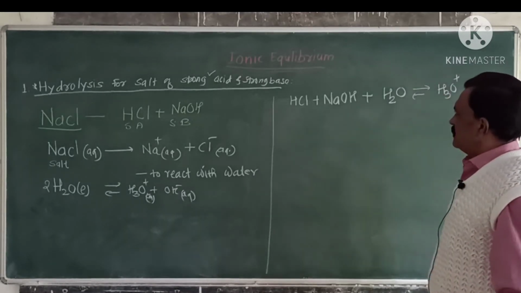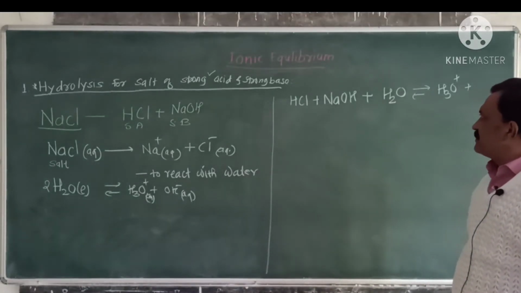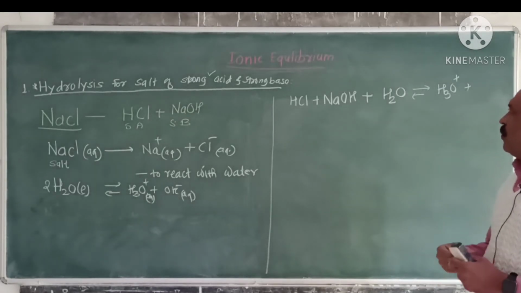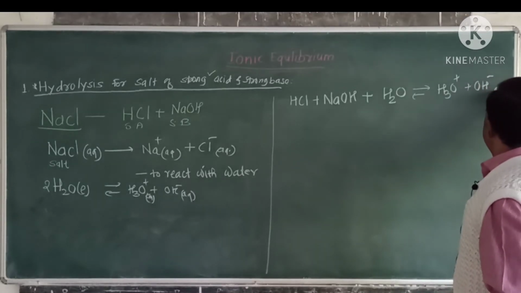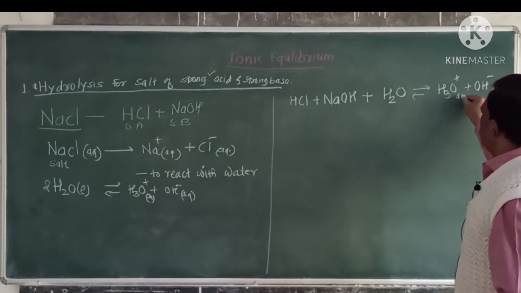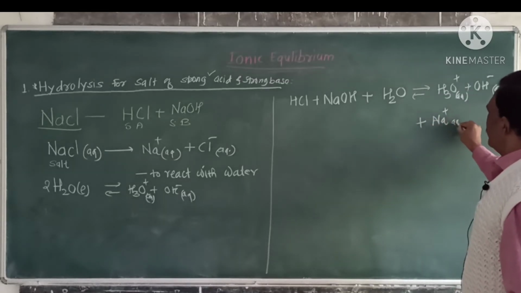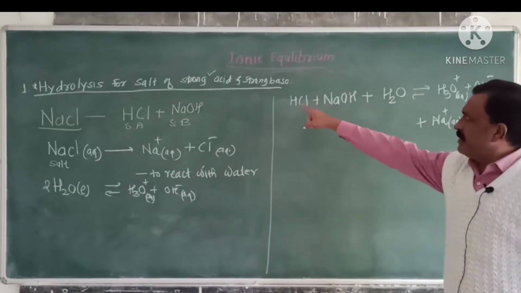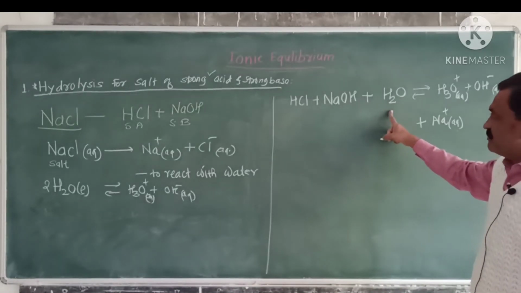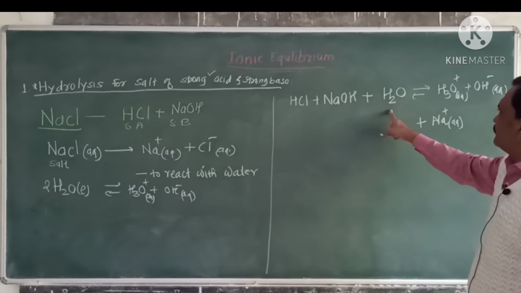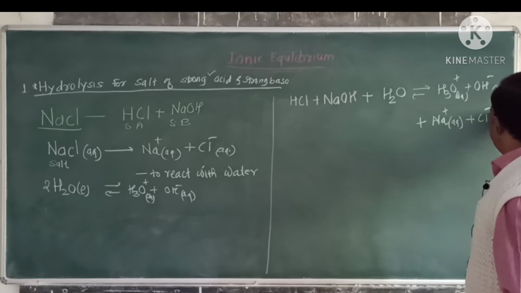H3O+ plus OH- plus Na+ aqueous. Proton from HCl combines with water molecule to give H3O+, Na+, and Cl- aqueous.